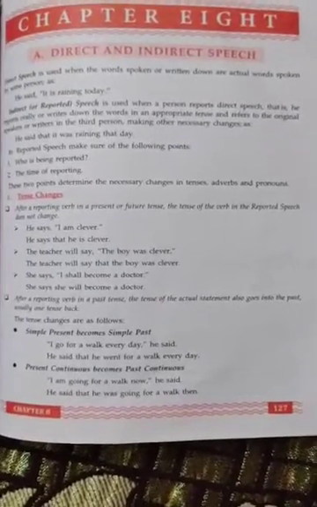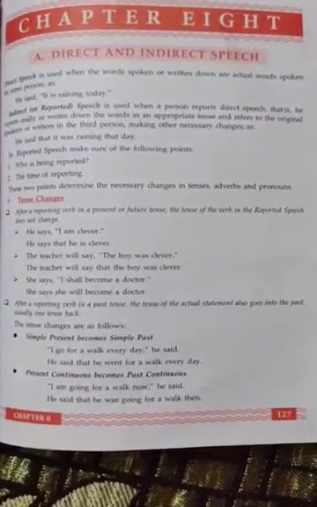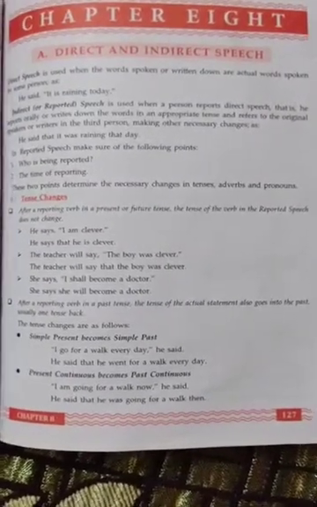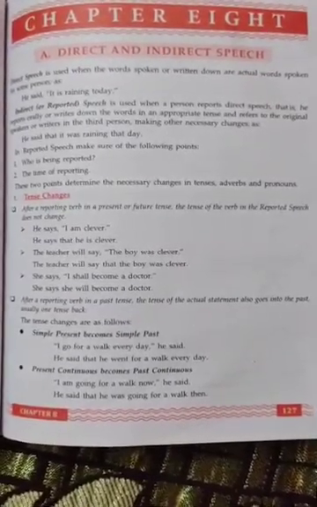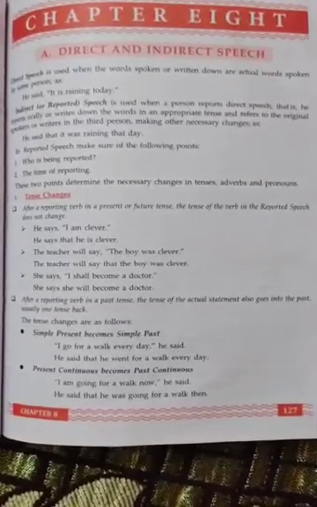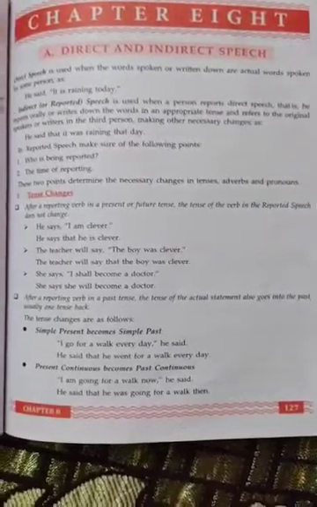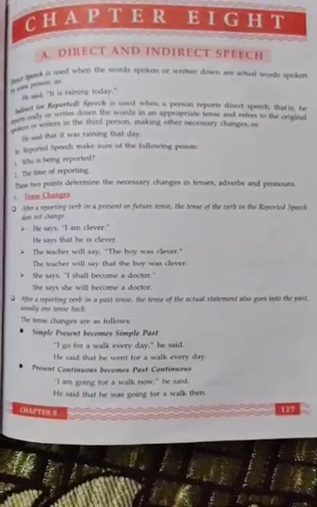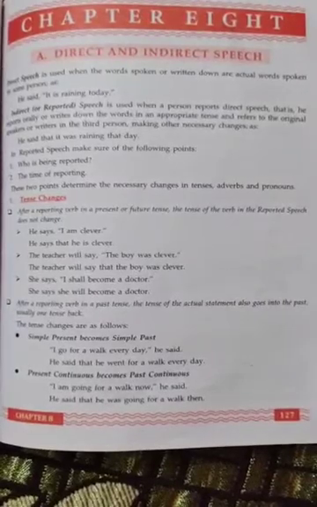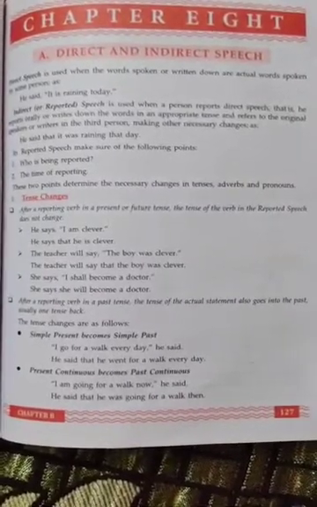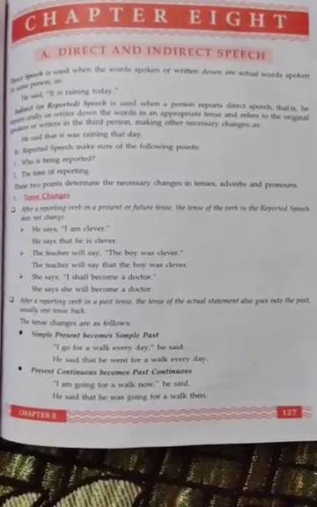Now we are going ahead with simple present becomes simple past. So why do these things happen? We know in the rule, when we change direct speech to indirect speech, we have to go back one step. Okay, one step, that means we have to go back from the present situation. So simple present becomes simple past. So read the sentences, you will understand.